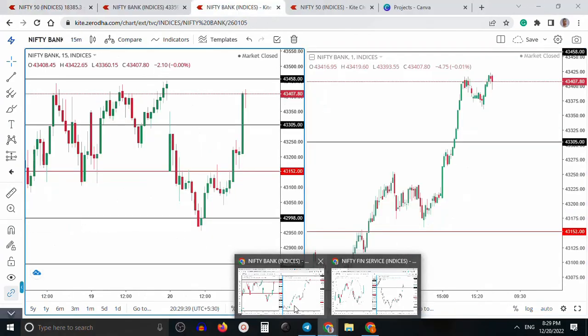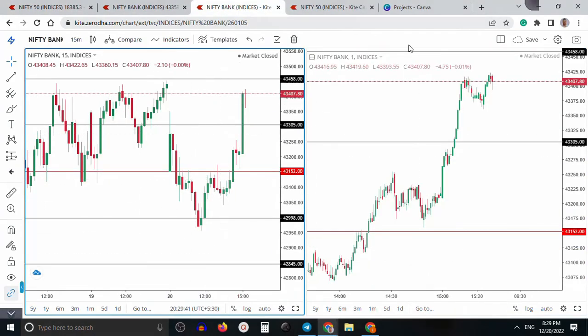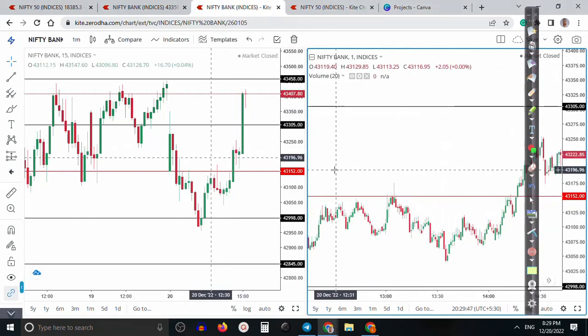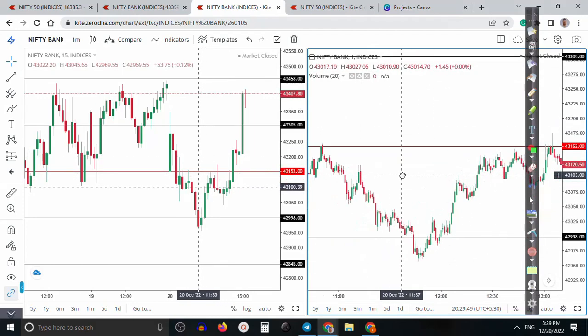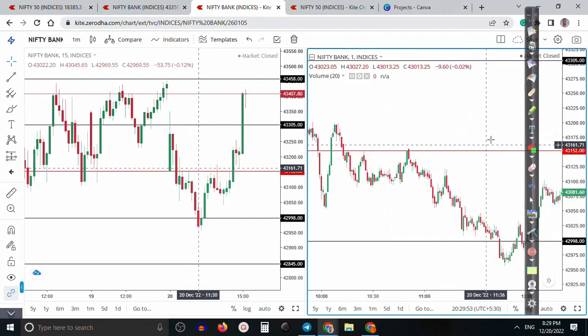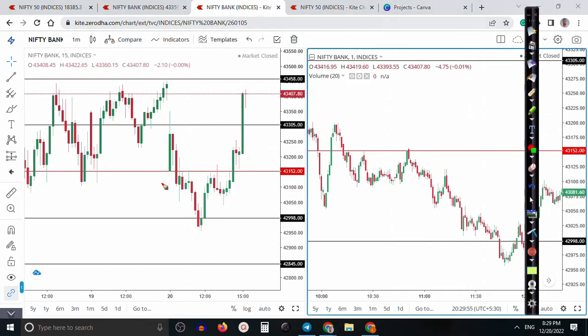Okay, just a minute. On Bank Nifty, as I said, we are looking for a buy. So where is my buying point, and why did I buy there? First, what we have seen is that price opened with a gap down. This one is the mean line and this one is the 0.5 standard deviation.